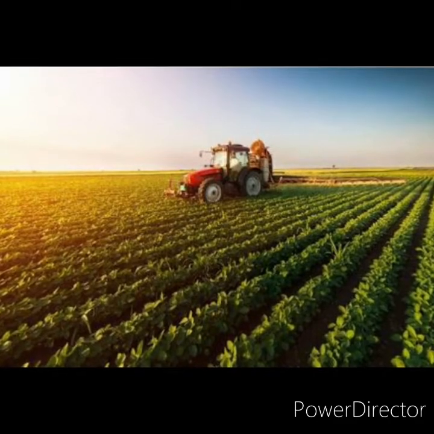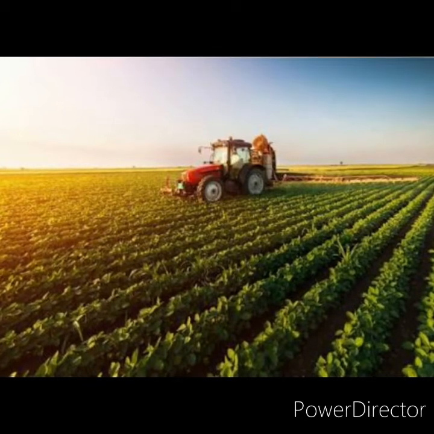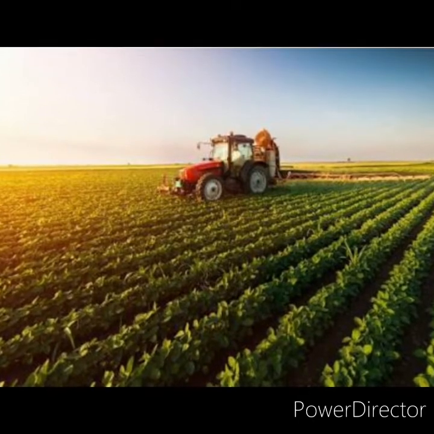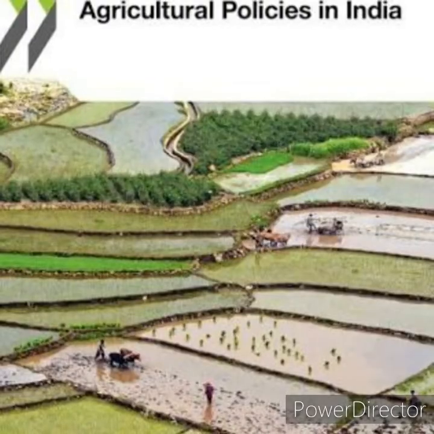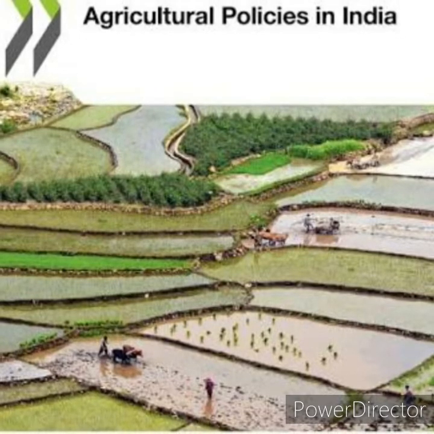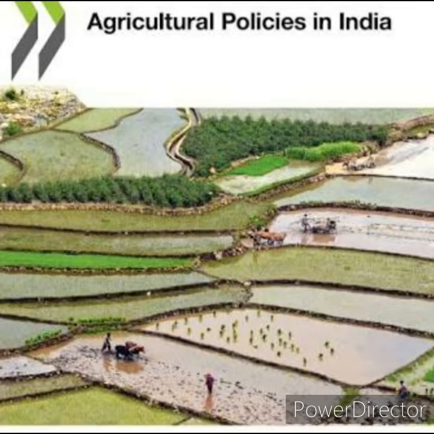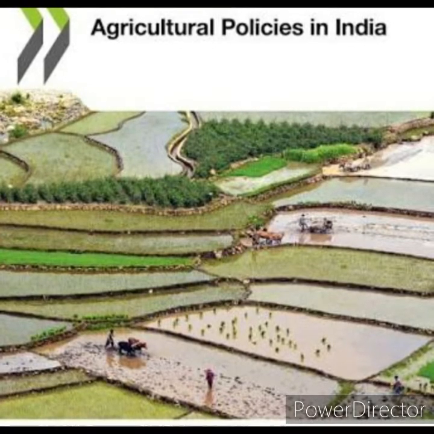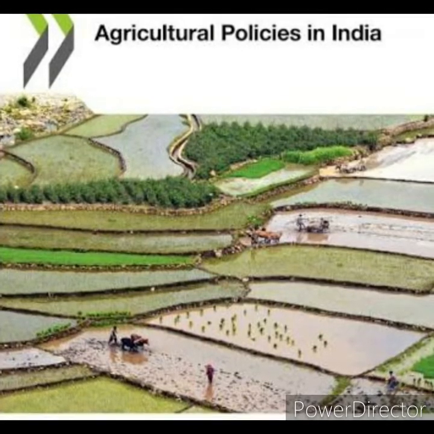The agricultural policy of a country is mostly designed by the government for raising agricultural production and productivity and also for raising the level of income and standard of living of farmers within a definite time frame. That means they are framing it for one year or six months. During that period, definitely the production and productivity of agriculture should rise, as well as the standard of living of the farmers. Like that only they plan the agricultural policy.